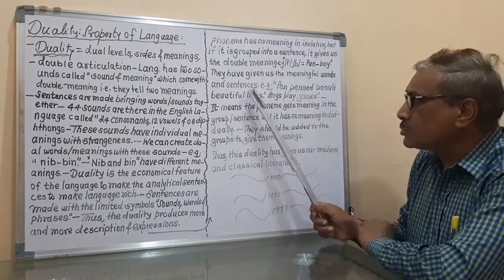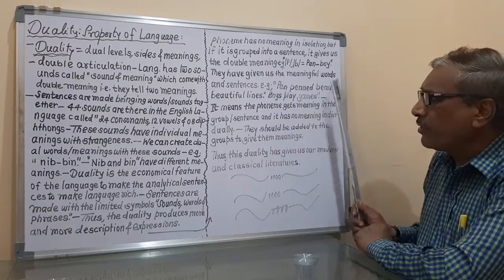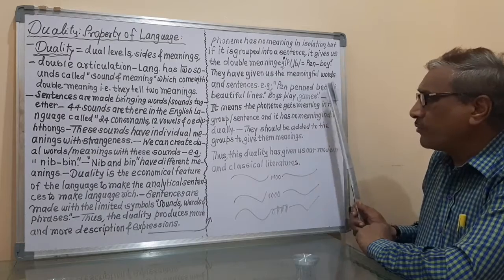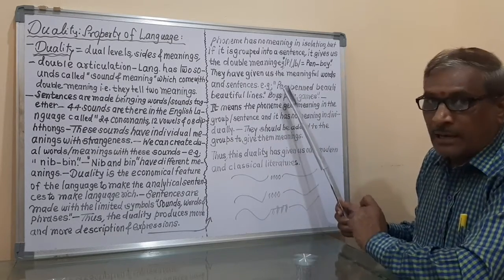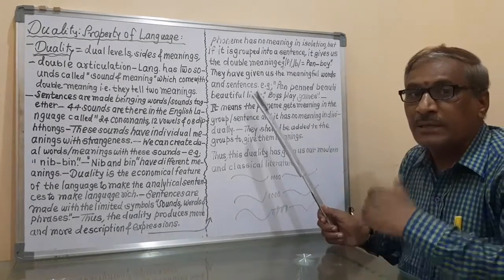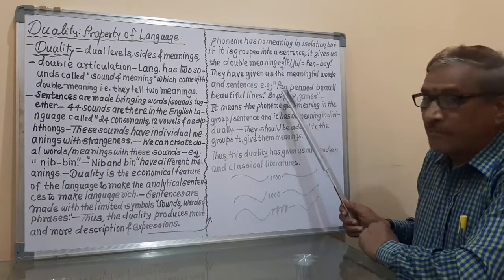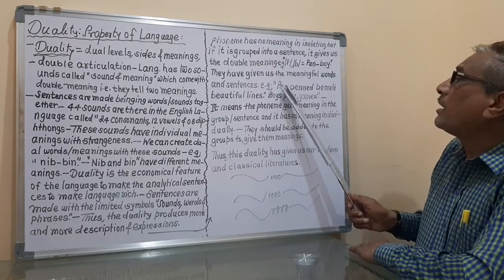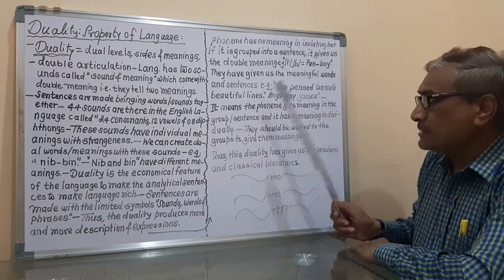Now, what do sentences mean? For example, see, pen penned beautiful lines. It means that there is a pen, and that pen has written the beautiful lines. That is the sentence, and so this sentence is a very meaningful sentence. What have we written? We have written that the pen penned beautiful lines.